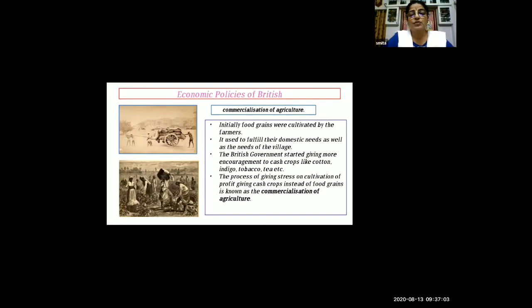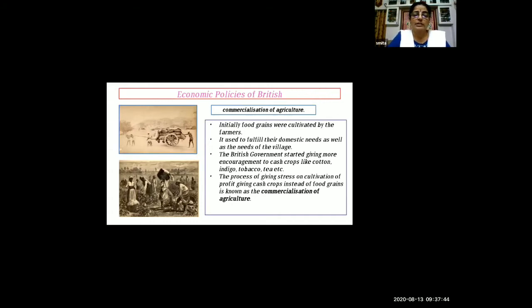Now, the process of giving stress on cultivation of profit-giving cash crops. All these four items are cash crops. Cash crop means what? They are the plants that people grow to sell and not to eat. They were cultivating these crops not to eat, but to sell, to get more profit.